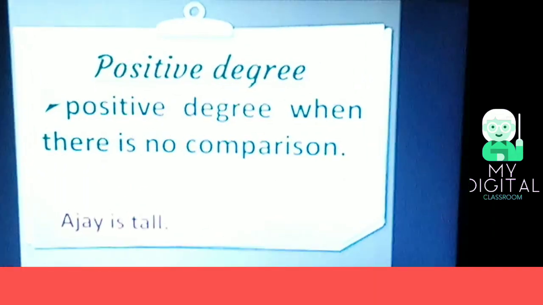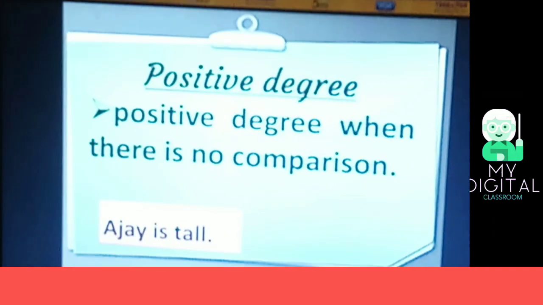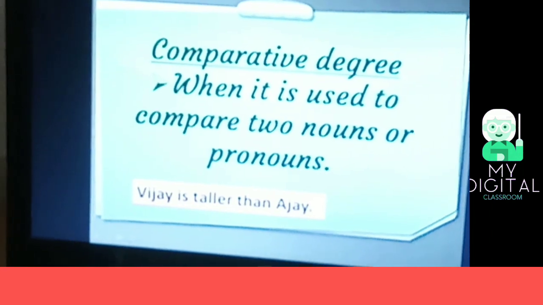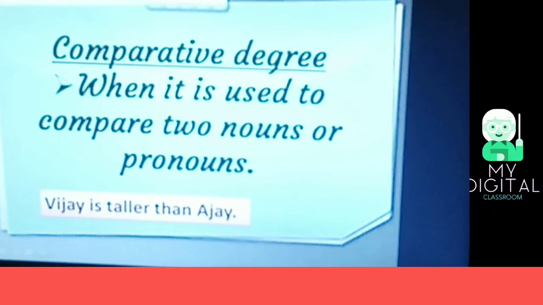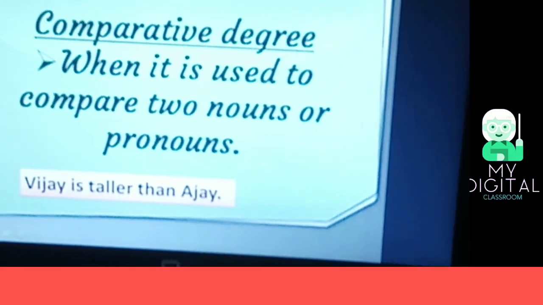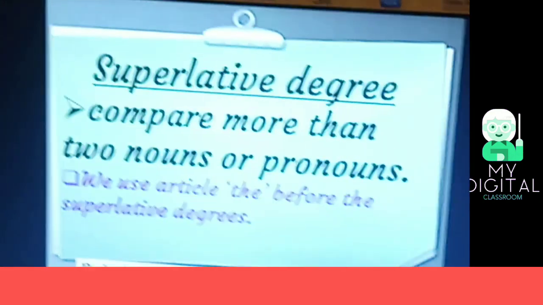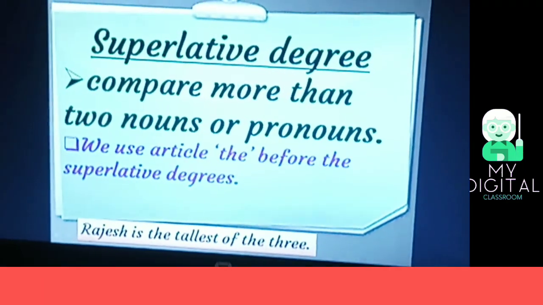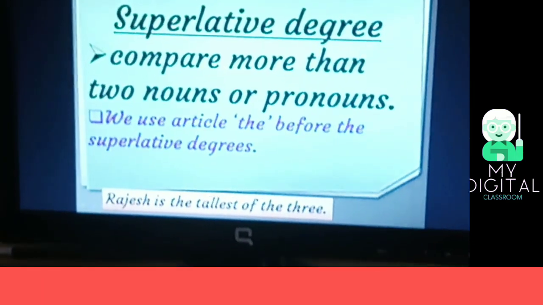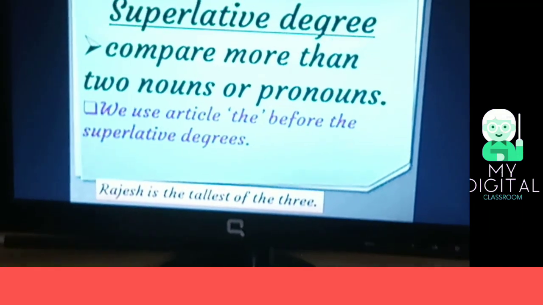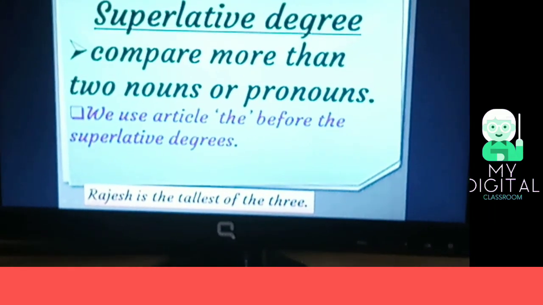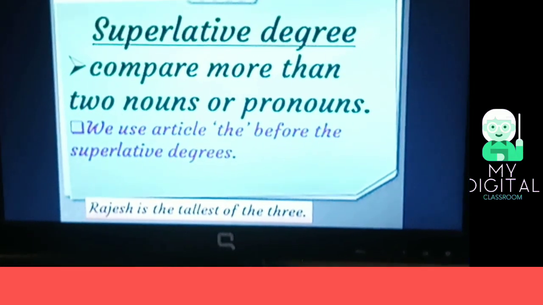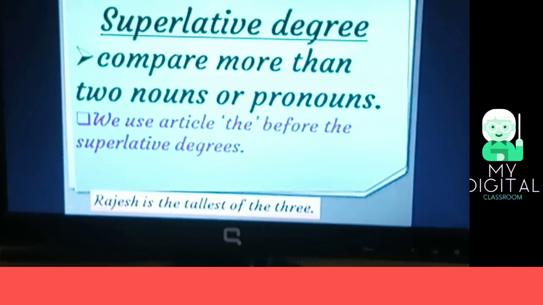The positive degree is used when there is no comparison, like Ajay is tall. The comparative degree is used to compare two nouns or pronouns, like Vijay is taller than Ajay. The superlative degree compares more than two nouns or pronouns. In the superlative degree, we must use the article the before the superlative, like Rajesh is the tallest of the three.